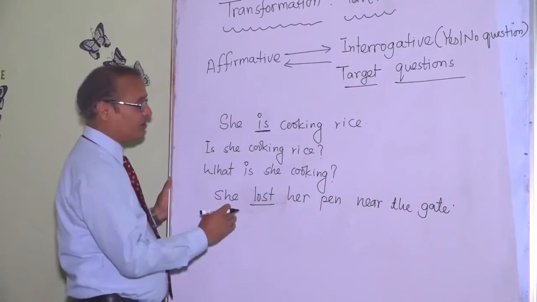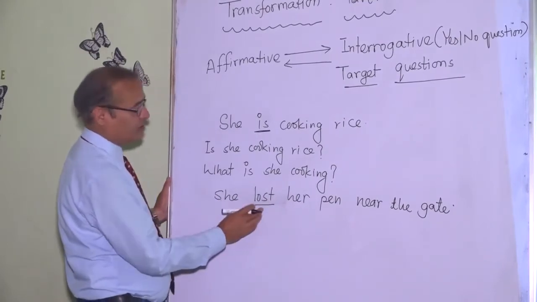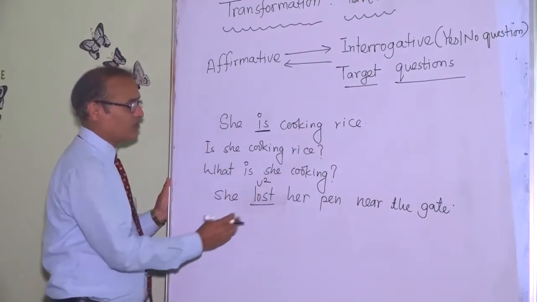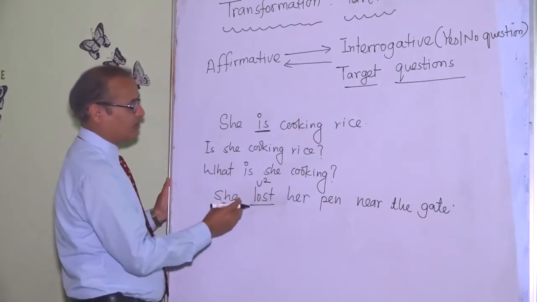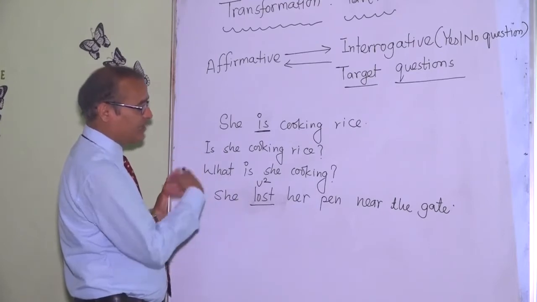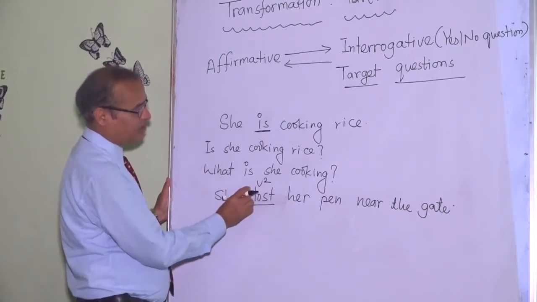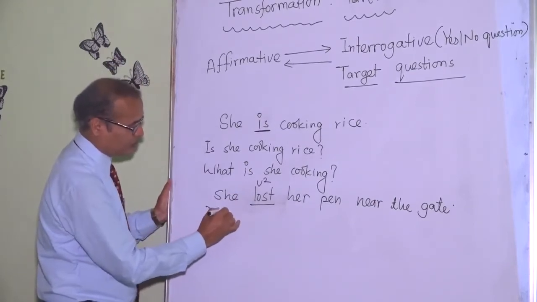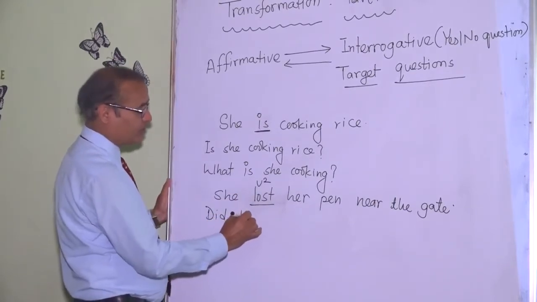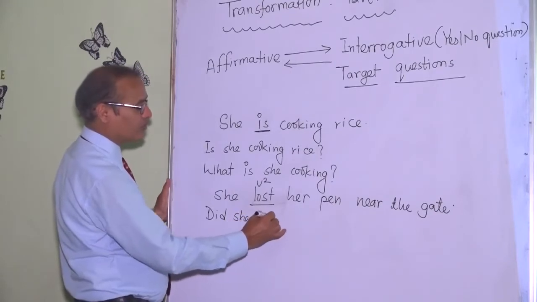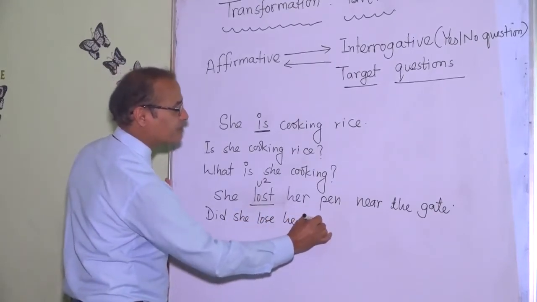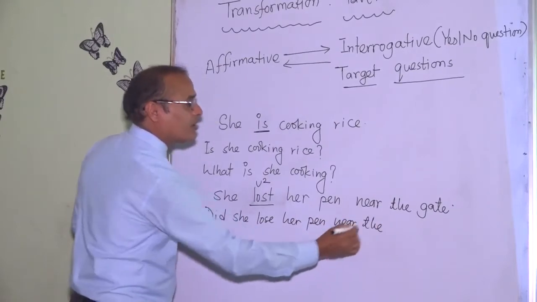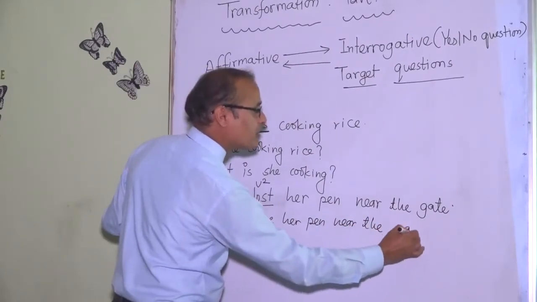We have discussed in the previous lesson: she lost. Lost is the past form of the verb. So once again, we derive the helping verb from the main verb. So the yes no question will be: Did she lose her pen near the gate? and a question mark.